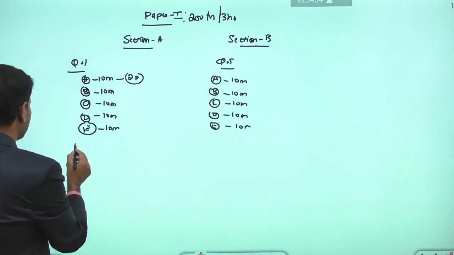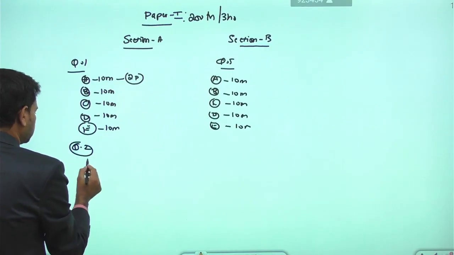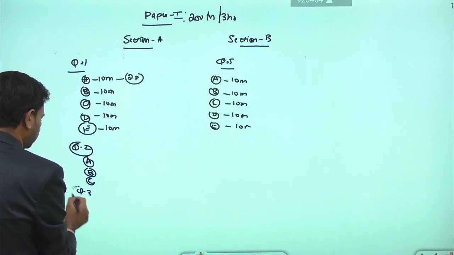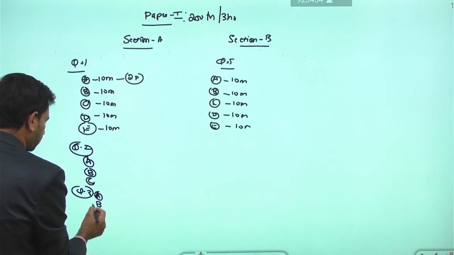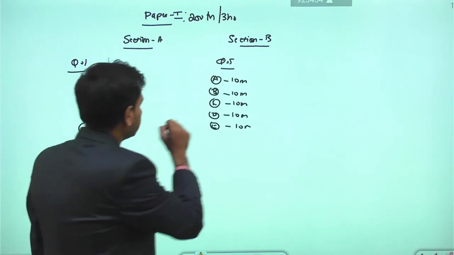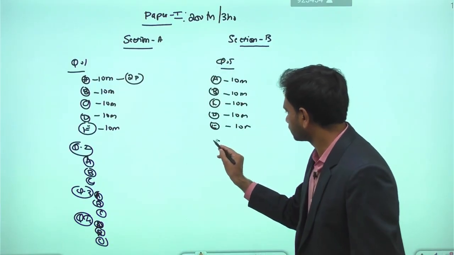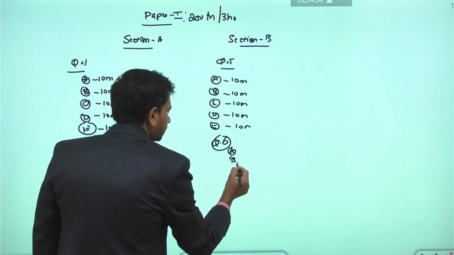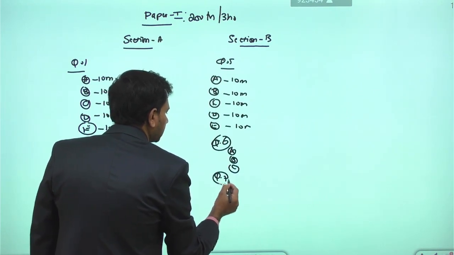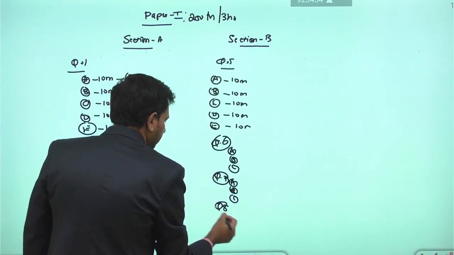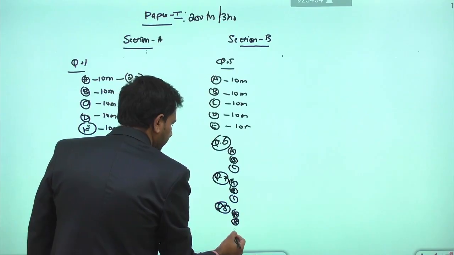Then we have question number 2. There we have 3 questions, A, B, C, and question number 3. Again, we have 3 questions A, B, C, and question number 4. Again, we have 3 questions A, B, and C. And question number 6, we have A, B, and C. And in question number 7, again we have 3 questions A, B, C. And question number 8, we have A, B, C.